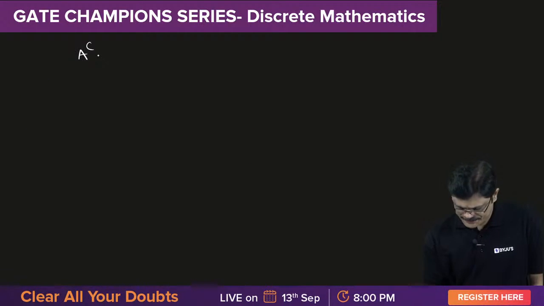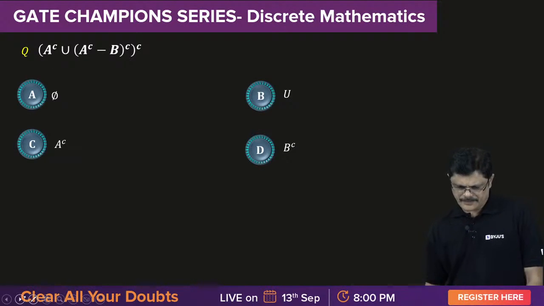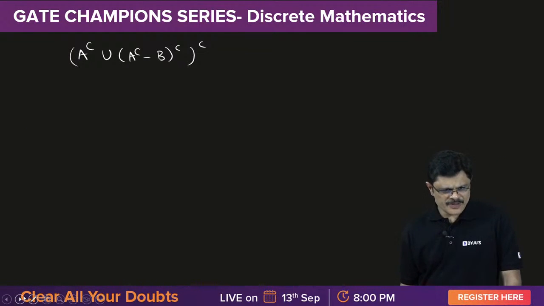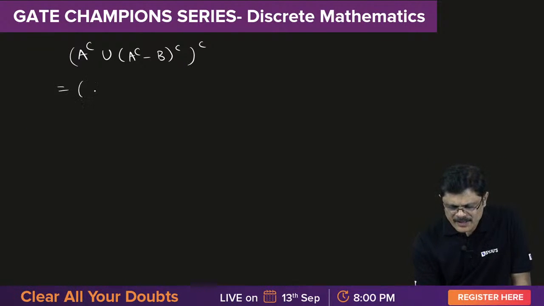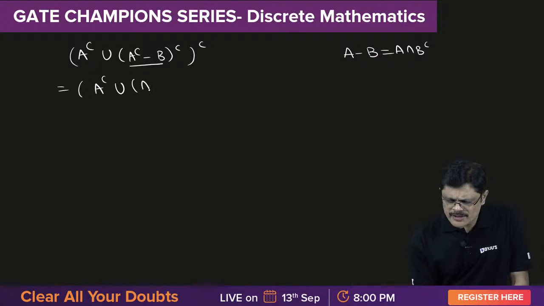A complement union A complement minus B, whole complement, whole complement. So this is a problem. So let us solve this problem, my dear friends. A complement union, see, this is A minus B. A minus B can be written as A and B complement. This is the rule. So same fellow and complement of this fellow, whole complement, whole complement.